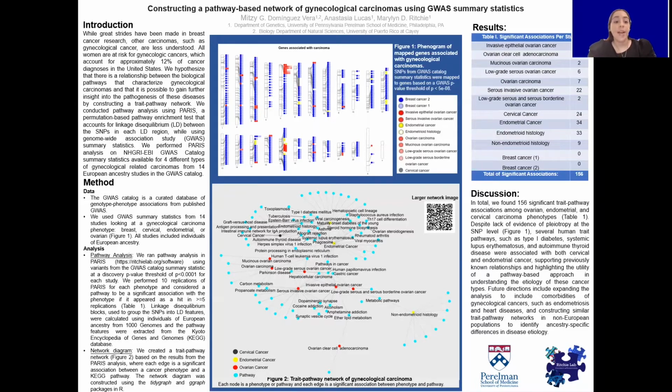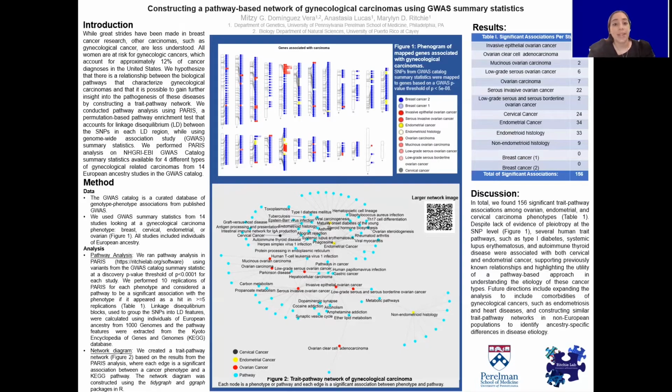For the data, we use the GWAS catalog, which stands for genome-wide association studies, and it's used to see if any variant is associated with a trait, centering its search on associations between single nucleotide polymorphisms and traits. We use its summary statistics from 14 studies looking at a gynecological carcinoma phenotype, being breast, cervical, endometrial, or ovarian. All studies included individuals of European ancestry.